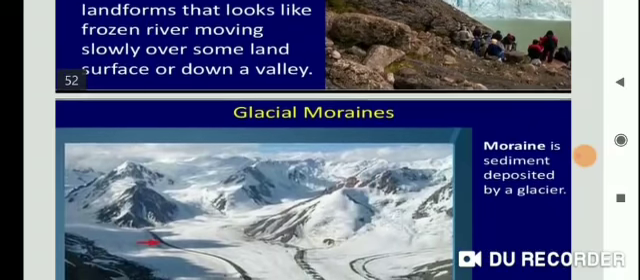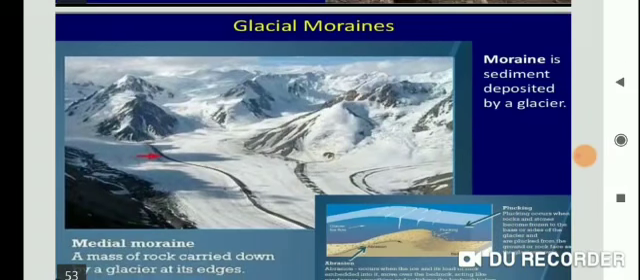Now, next point we discuss, students, glacier moraines. First, a glacier moraine is the sediment deposited by a glacier. It is known as a glacier moraine. The material carried by the glacier, such as rocks, big and small, sand and silt, gets deposited, and these deposits form a glacier moraine.